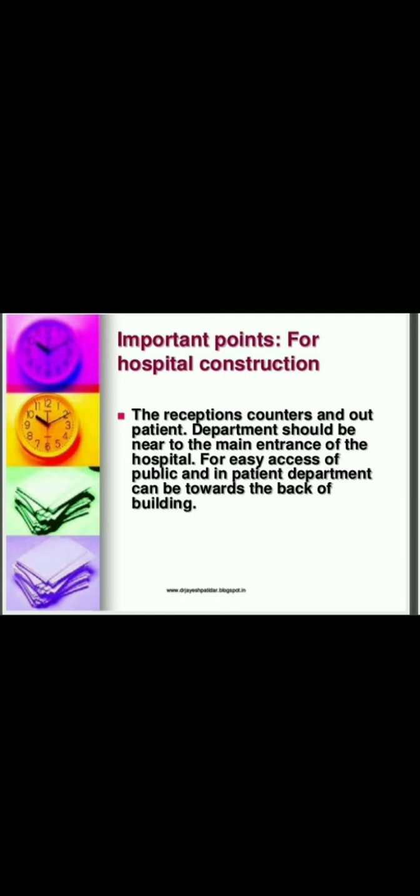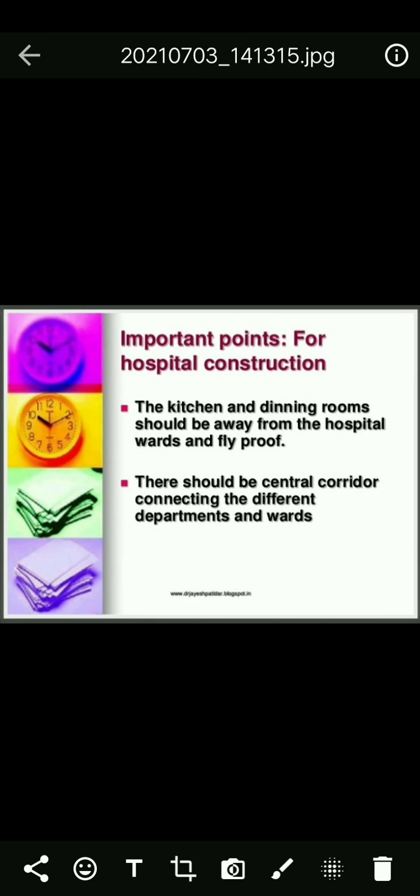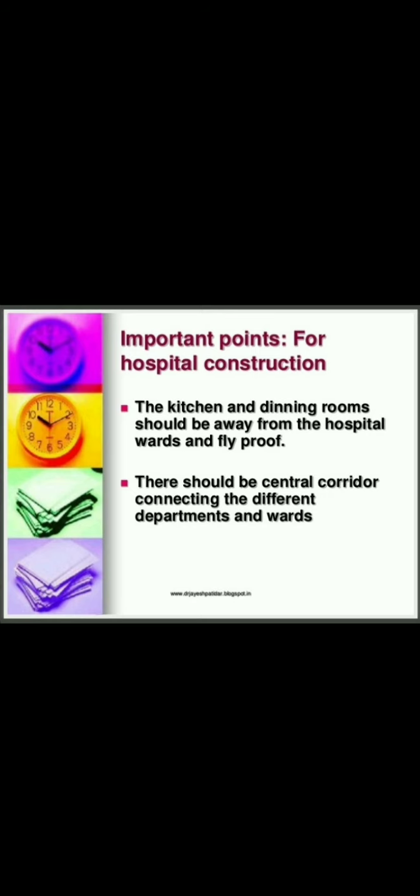And after that, the reception counters and outpatient department should be near the main entrance of the hospital for easy access of the public, and the inpatient department can be towards the back of the building. Next, the kitchen and dining room should be away from the hospital wards and fly proof. There should be a central corridor connecting the different departments and wards.